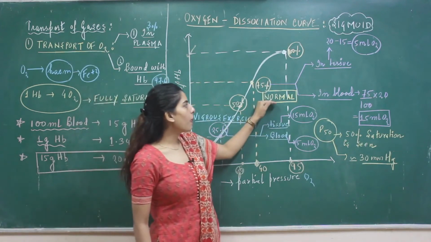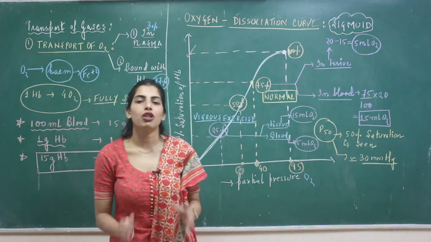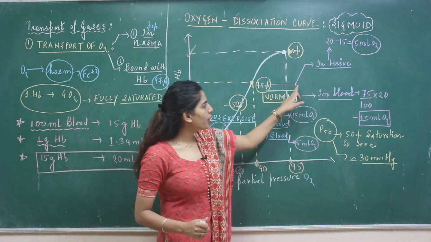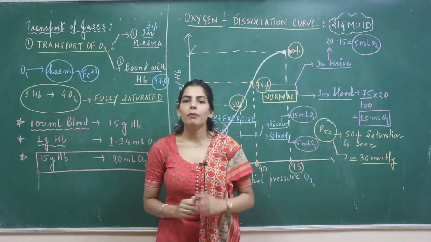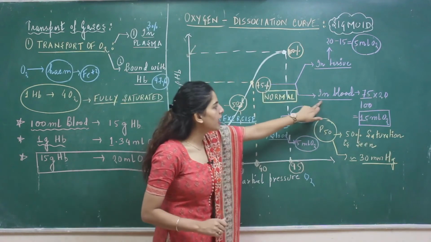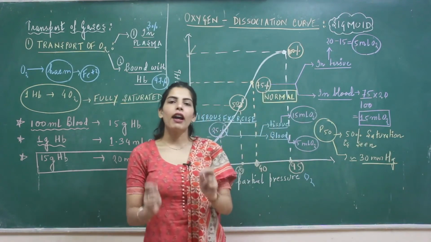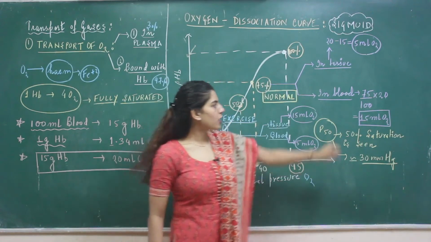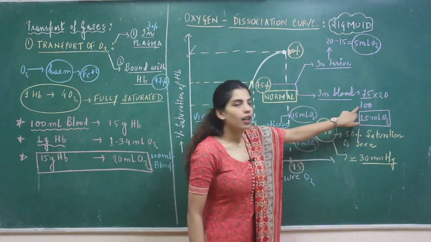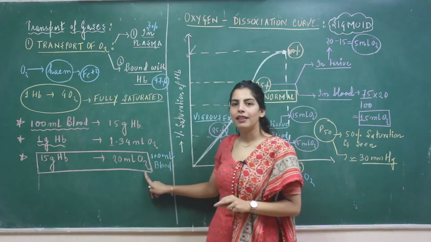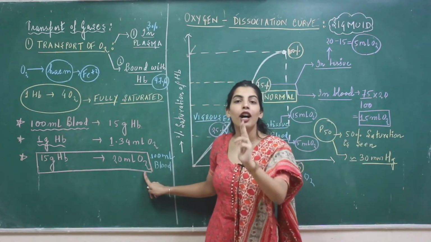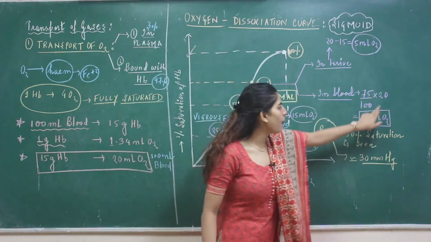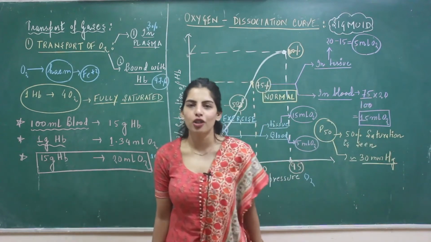So what do you mean by this? During normal physiological condition, if you see 75% saturation in blood, how much ml of oxygen do you see? So 75% of this 20 ml, and we are calculating for 100 ml of blood, comes to around 15 ml of oxygen.